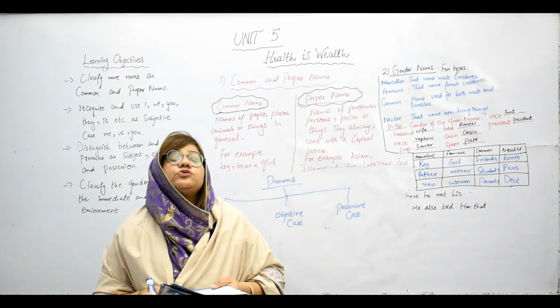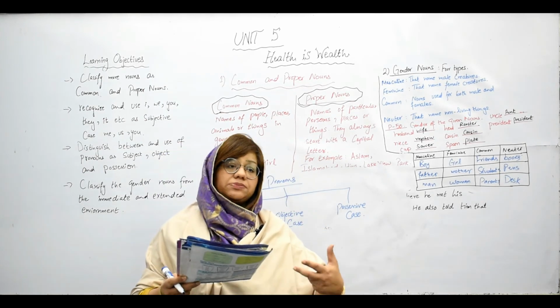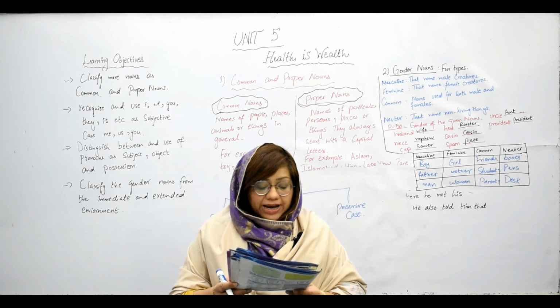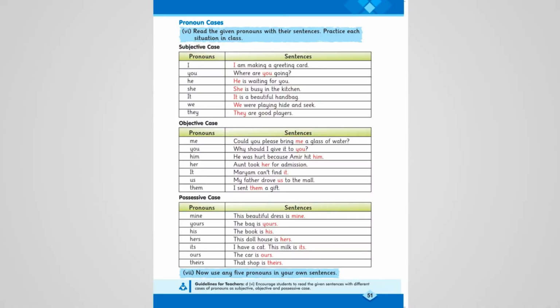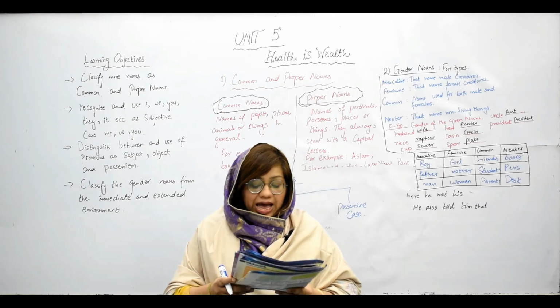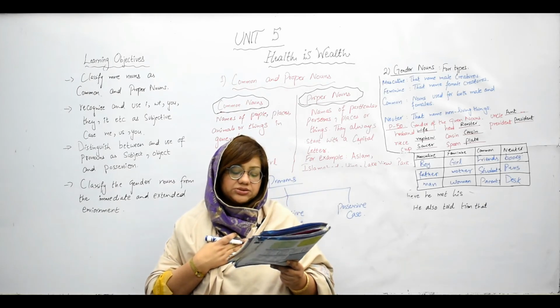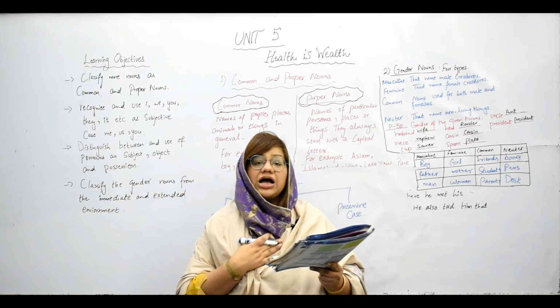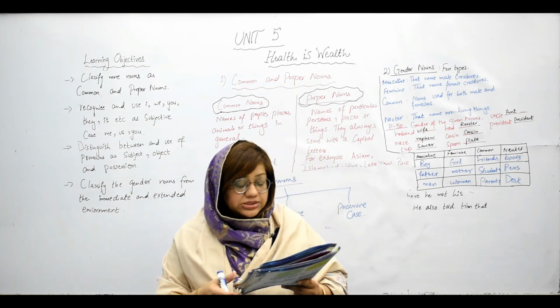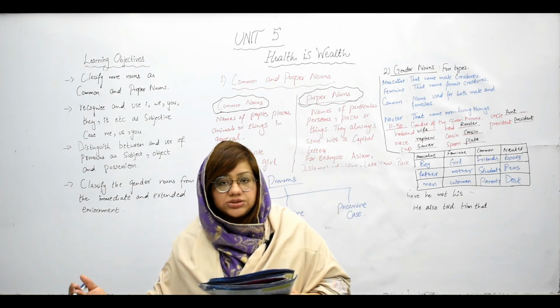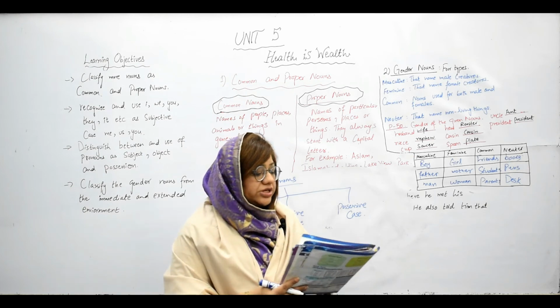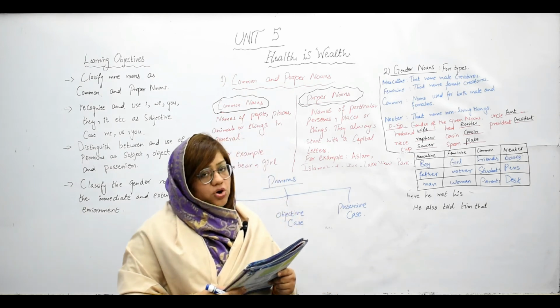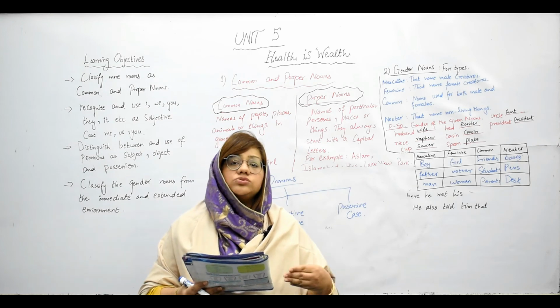Now the possessive case: we have already discussed possession, owning something. Mine: this beautiful dress is mine. The book is yours. The book is his. The doll house is hers. I have a cat. This milk is its. The car is ours. That shop is theirs. So students, these sentences show the different pronoun cases.